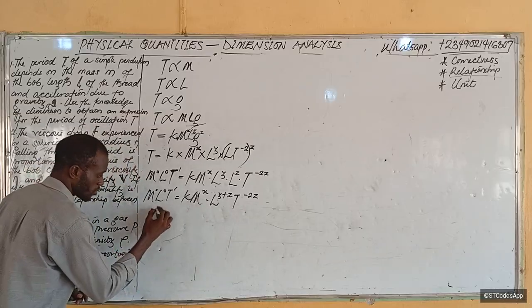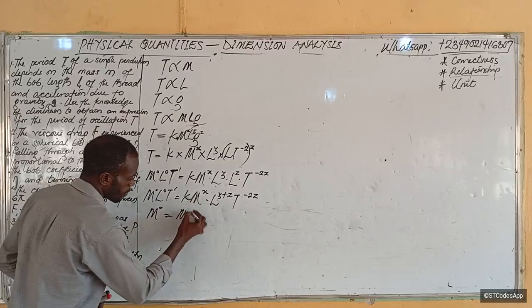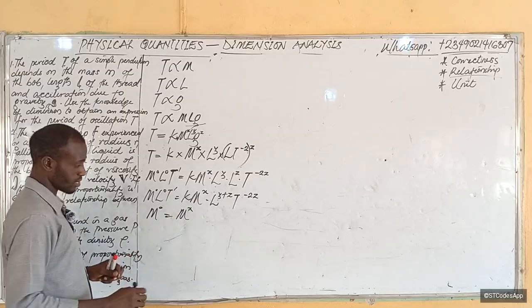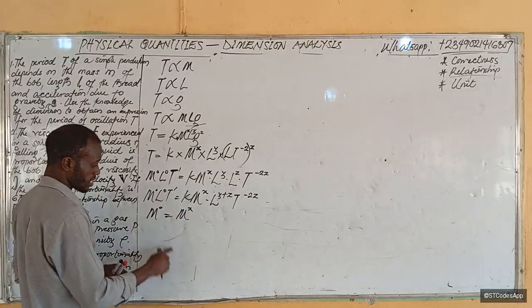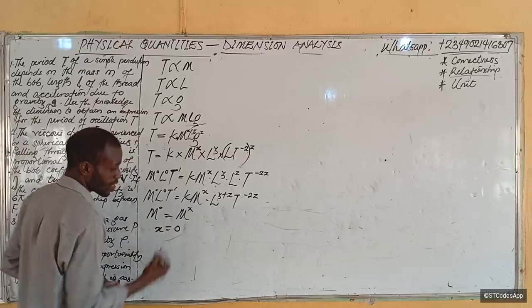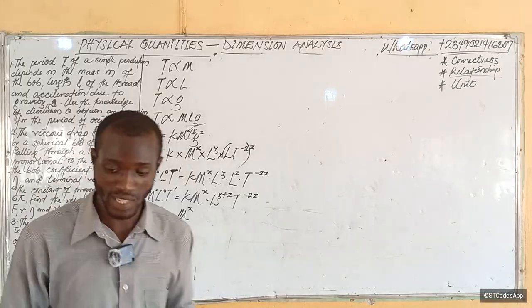So it means that m raised to the power 0 must be equal to m raised to the power x. In which case, we cannot cancel. We are not cancelling. I've told you that before in indices. What is happening is that if the bases are the same, then the powers must be the same. x equal to 0.